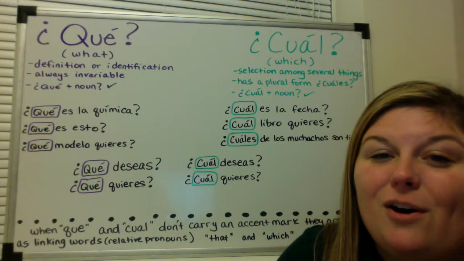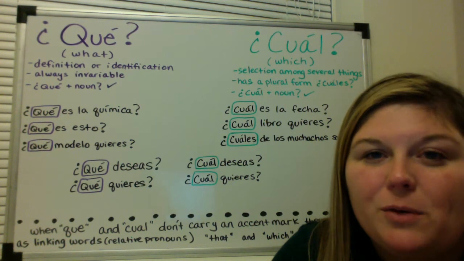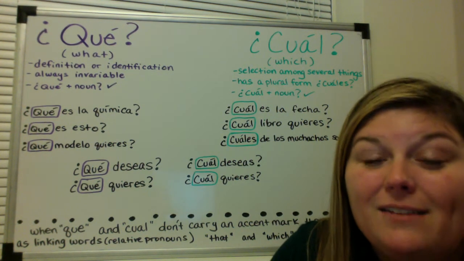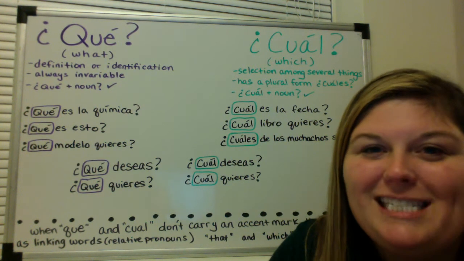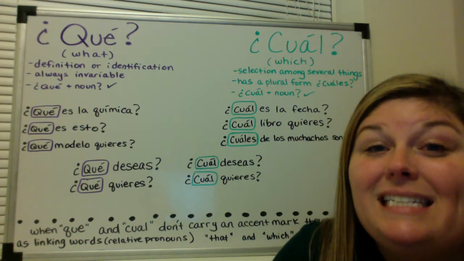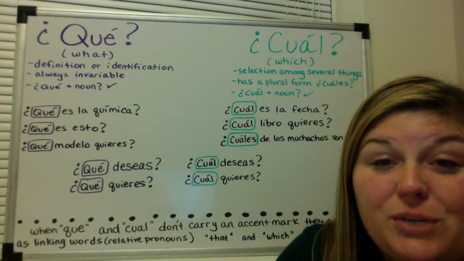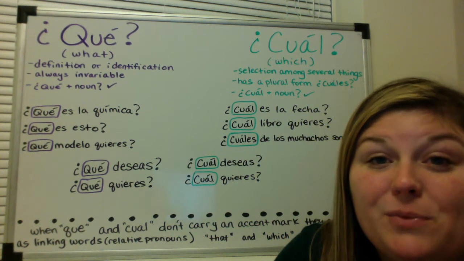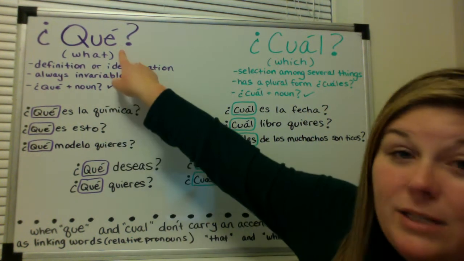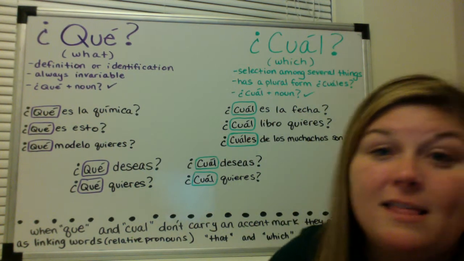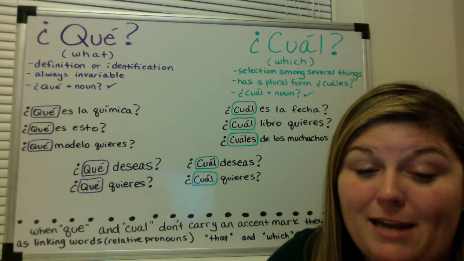All right, so one thing I do want to mention about these interrogative or question words, and we call them interrogatives because they're question words. So think about if you went to the police station and they were going to interrogate you, to ask you a lot of questions. Interrogative words are question words. And one thing about question words in Spanish is that they always carry an accent mark. So you'll notice here that there's an accent mark. You always have to put an accent mark on interrogative words in Spanish.